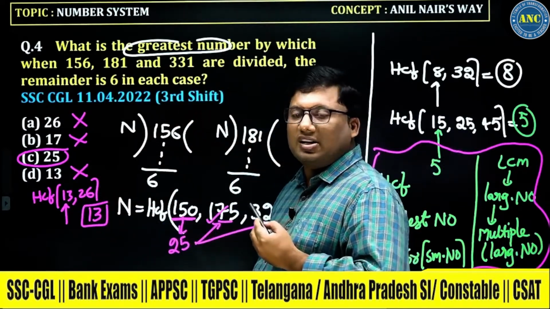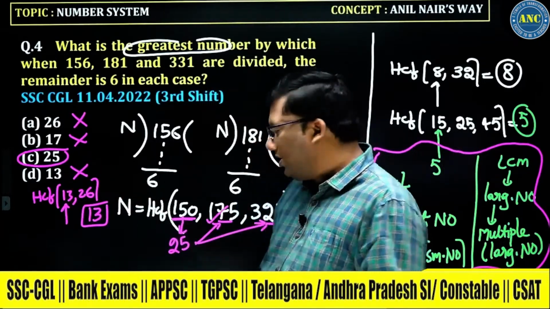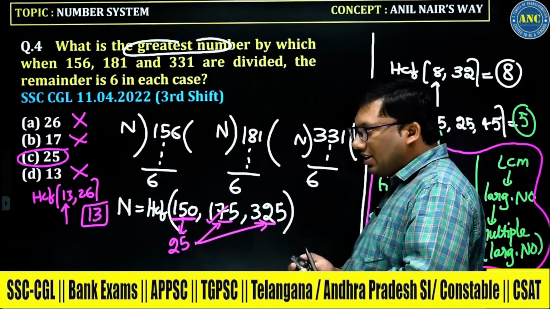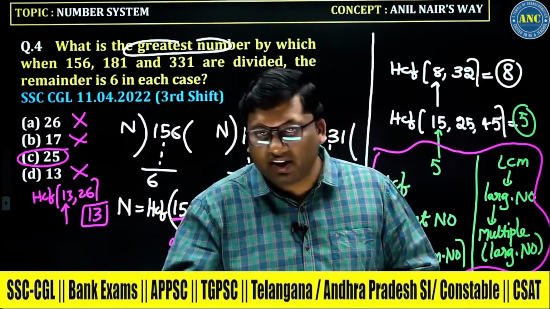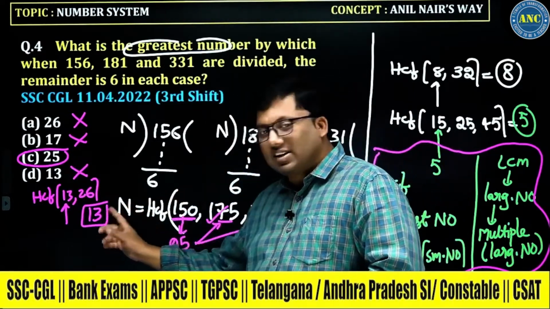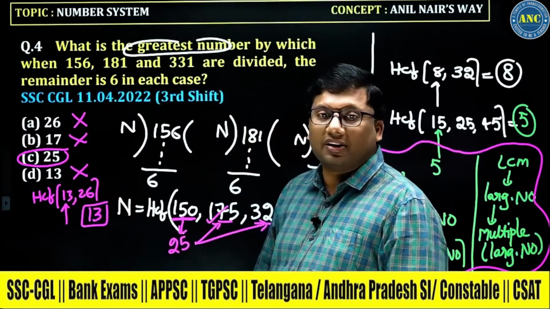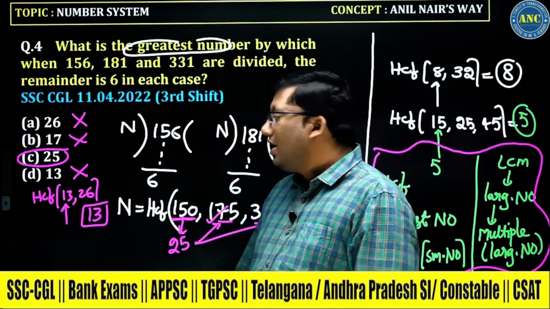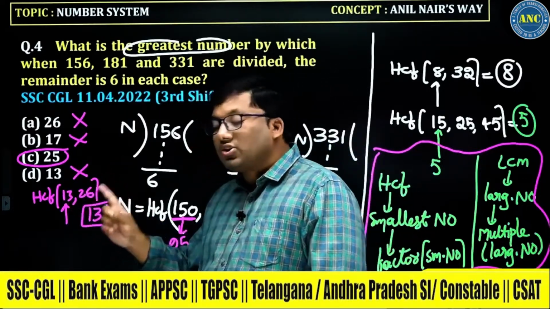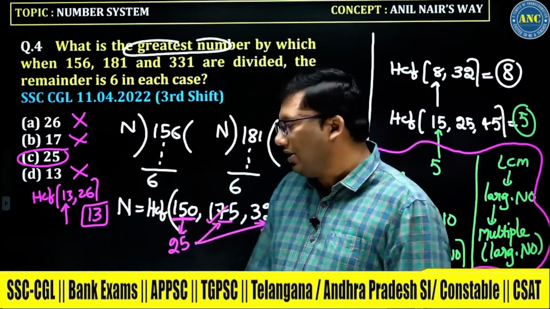So the answer is 13. Listen carefully to this point. Whenever you are finding an HCF, if the answer is K, every number should be a multiple of K. If the answer is 13, every number should be a multiple of 13, then only the answer will be a multiple of 13.